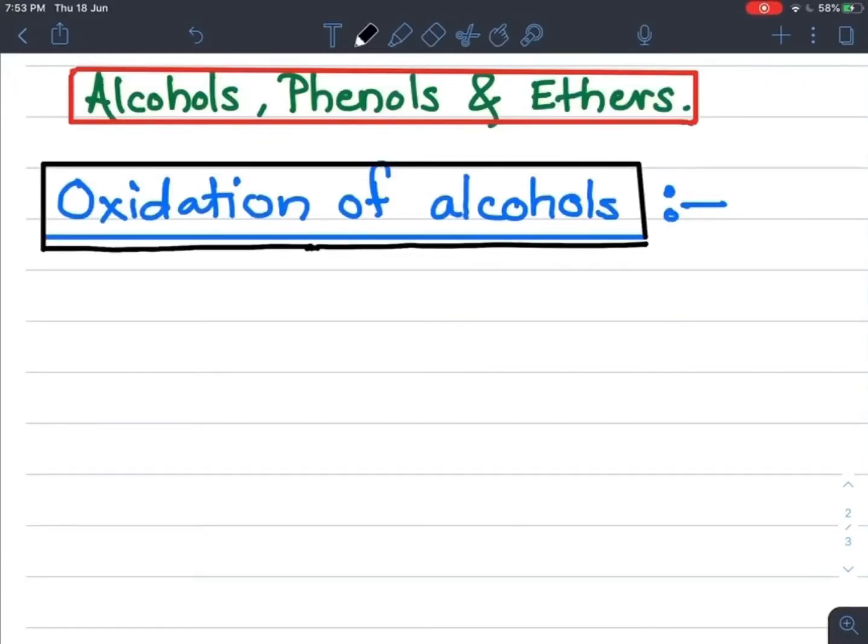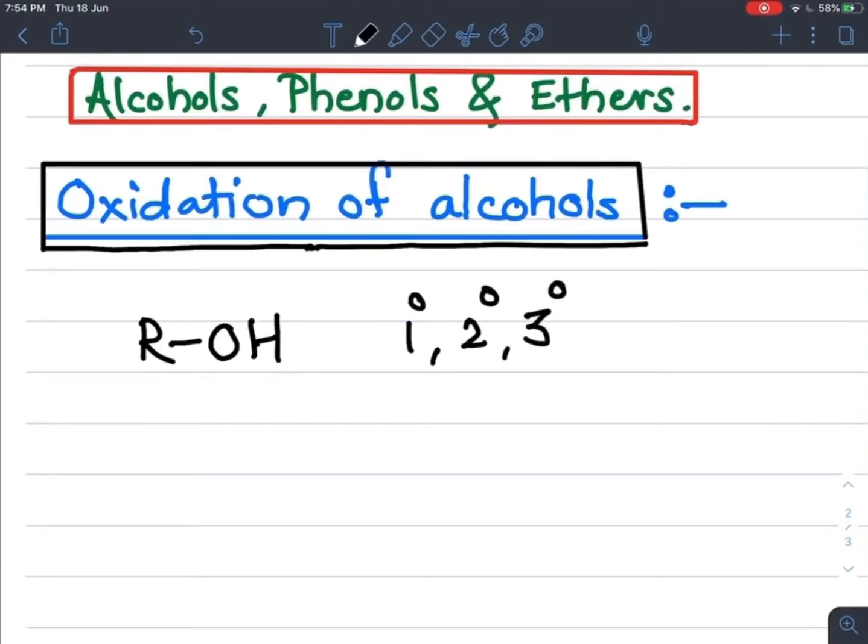Students, let's see oxidation of alcohols. Alcohols are of three types. Which are the three types of alcohols? You know about it. The general formula of alcohol is ROH, and they are of three types: primary alcohol, secondary alcohol, or tertiary alcohol.